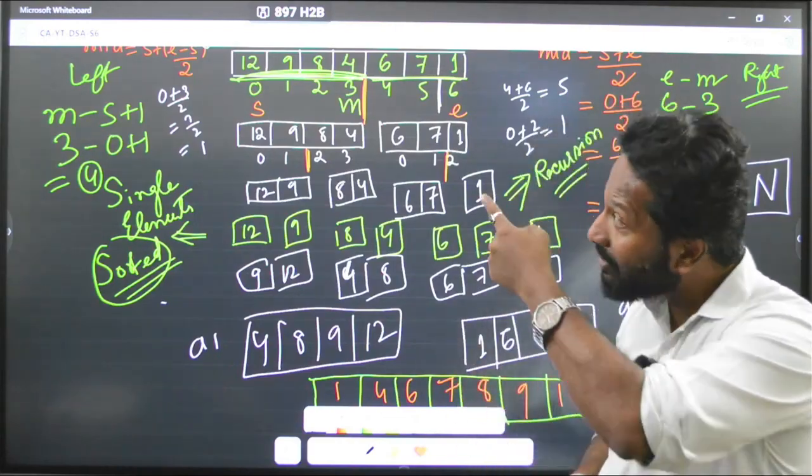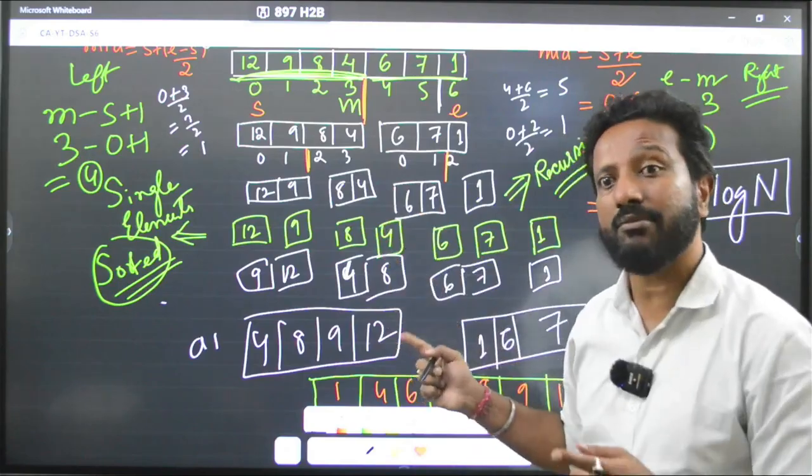See, we are dividing the array into halves, right? We have done that in binary search, correct?